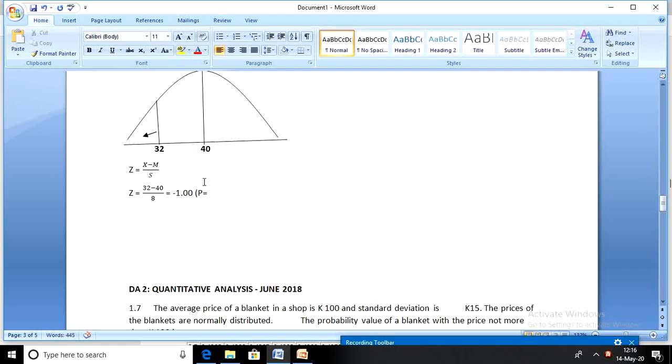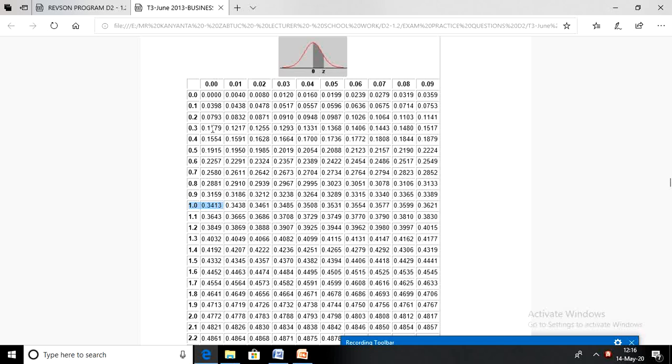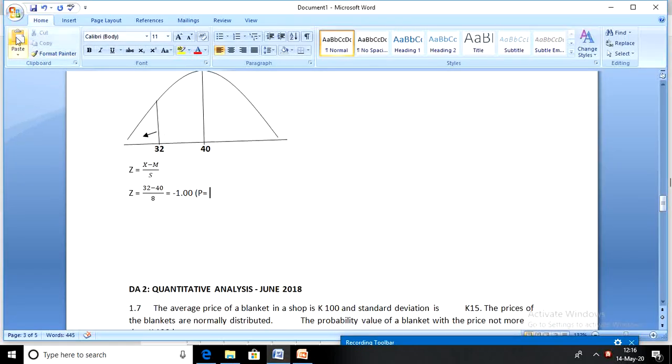We go to the table, row number 1.0 under column 0.00, and the value we get there is 0.3413. And so that's the area between 32 and 40.